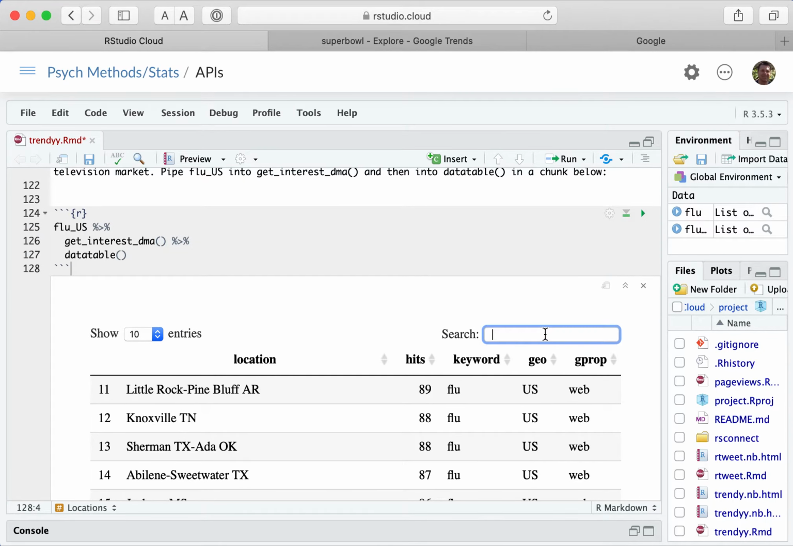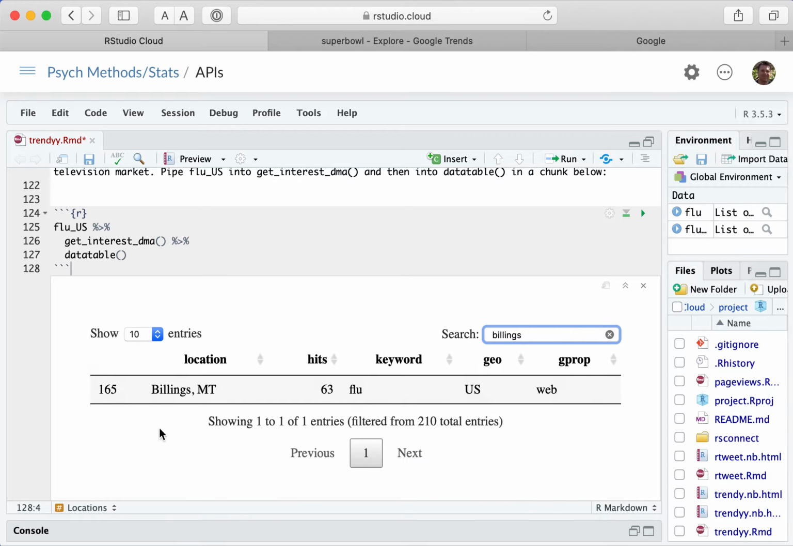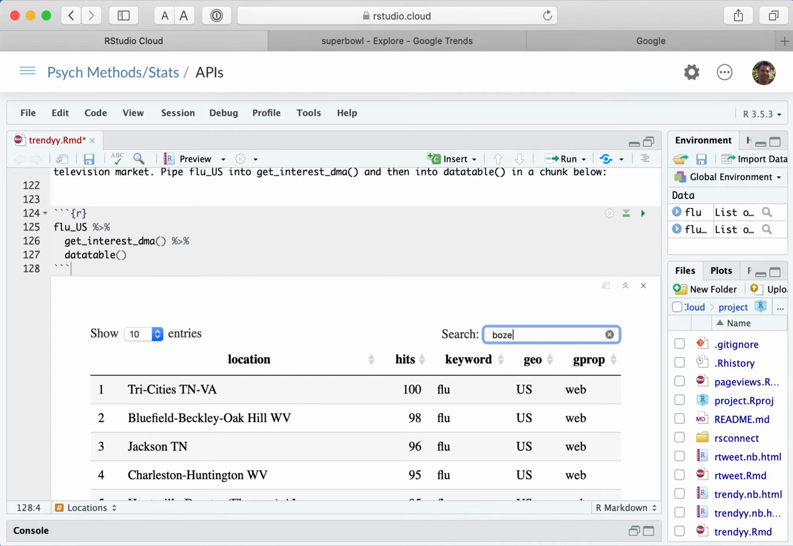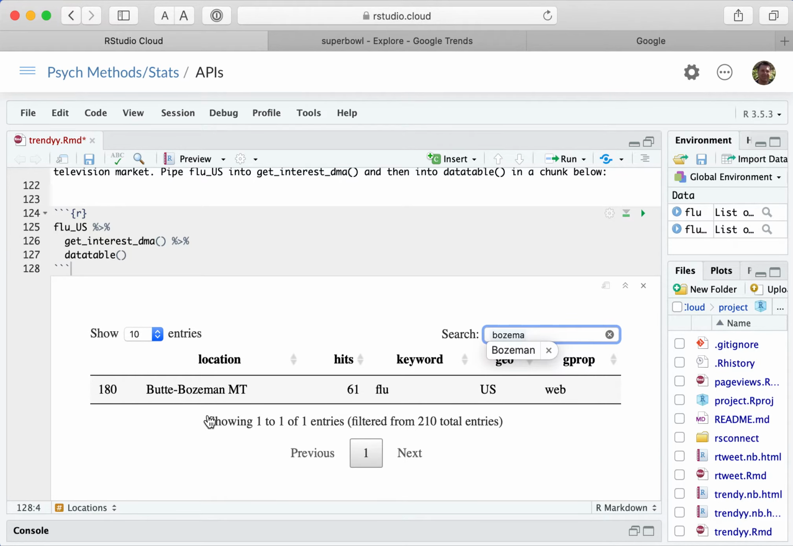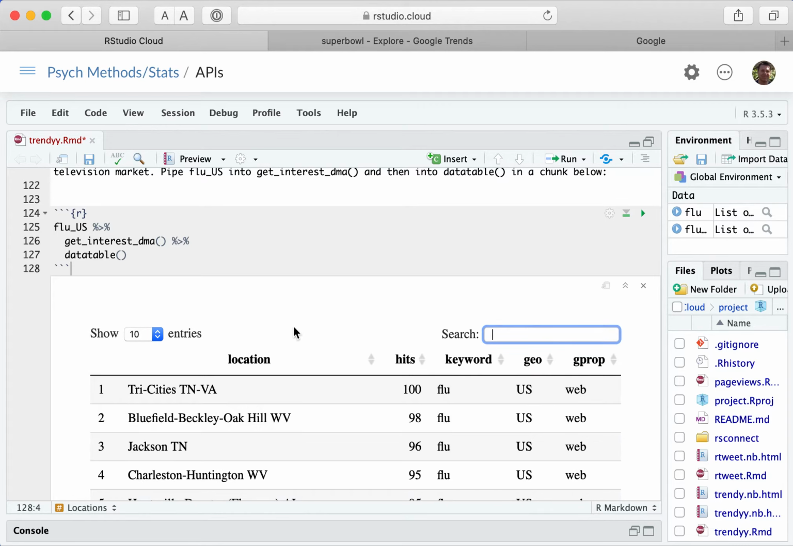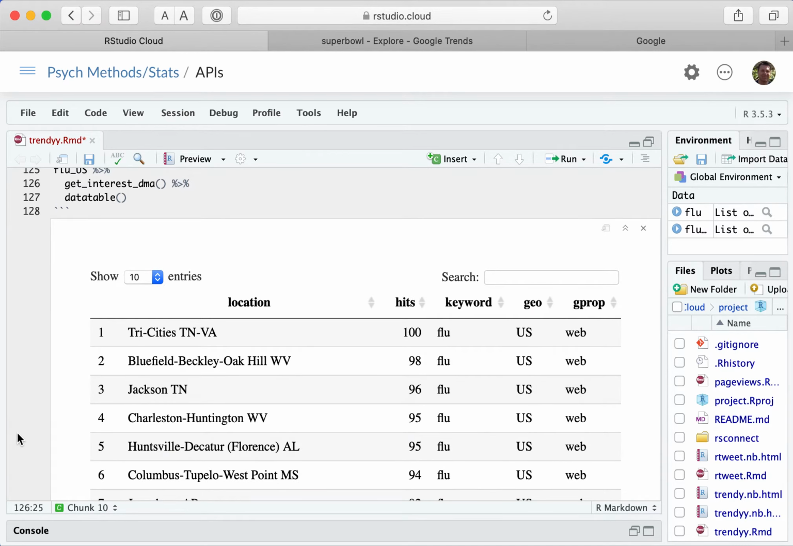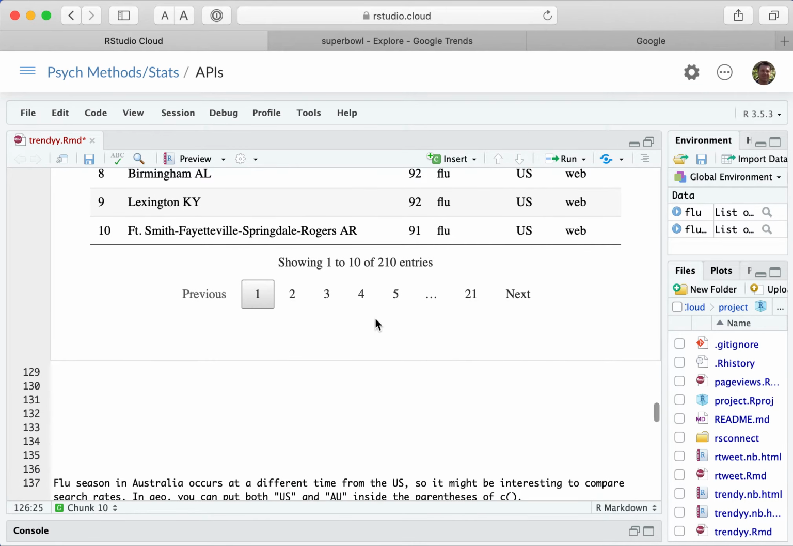If I look for Billings, I can search in here and you can see, or I don't know if Bozeman or other places. Yeah, you see it puts Butte and Bozeman together. So that's a different way of doing it, instead of by state, kind of by city or kind of urban area. And you can see there's 210 of those.